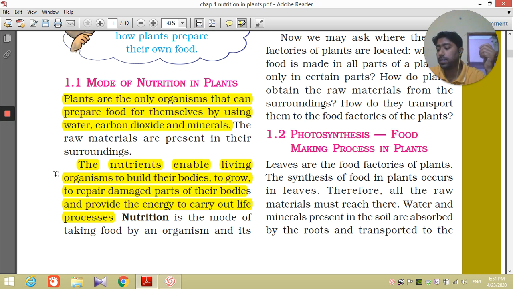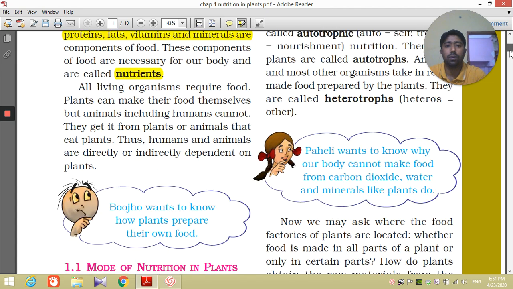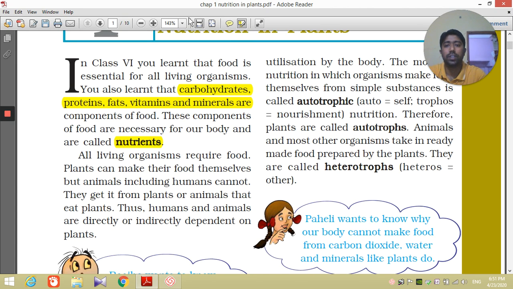What are the various other life processes? You can say excretion, movement, reproduction. These life processes are carried out with the help of energy provided by the nutrients. So what is nutrition? Nutrition is the mode of taking food by an organism and its utilization in the body.